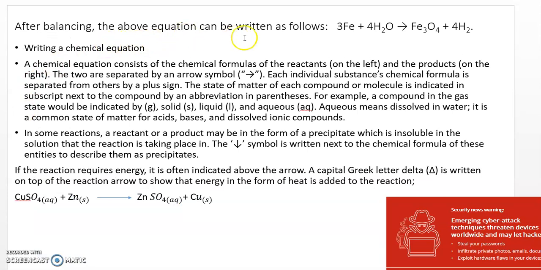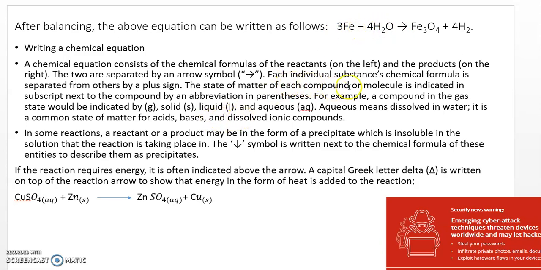Now after balancing, the above equation can be written in this way. Here there are some symbols which we have to use to represent the state of the substance. While writing the chemical equation, a chemical equation consists of the chemical formulas of the reactants, that is on the left hand side, and the products on the right. The two are separated by the arrow. Each individual substance's chemical formula is separated from others by the plus sign. So this and this are separated by the plus sign.